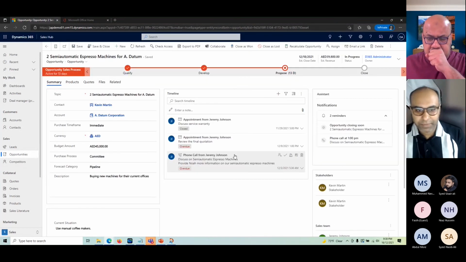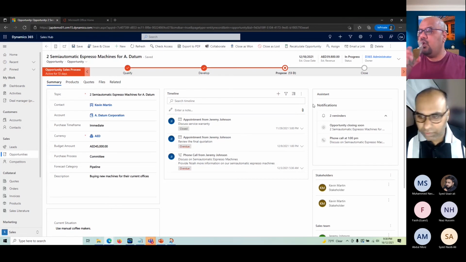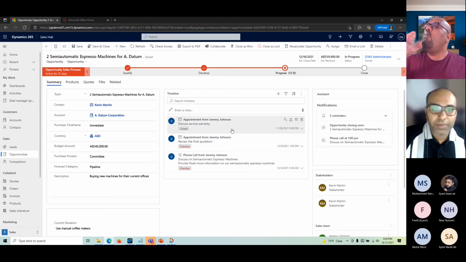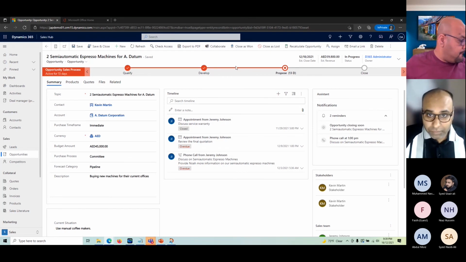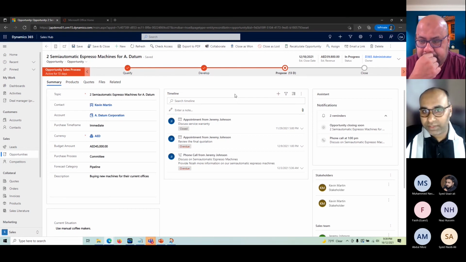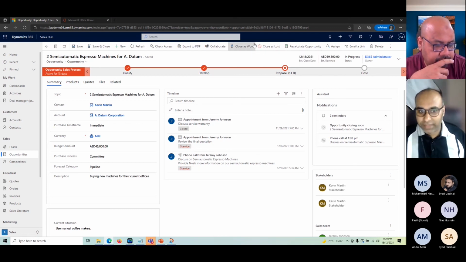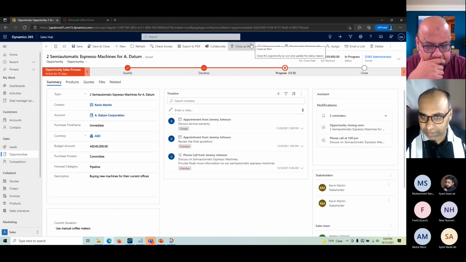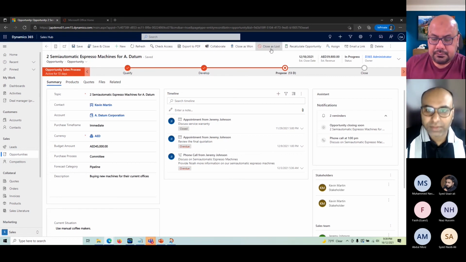We took the happy scenario where we created the quotes and did the full flow. But there could be a scenario where we do not want to go ahead. That's also possible. There are two outcomes of the opportunity: one is won, the other is lost. Lost means there is no business done here. In that case, we simply hit the Close as Lost button.